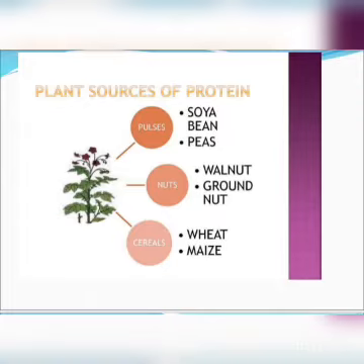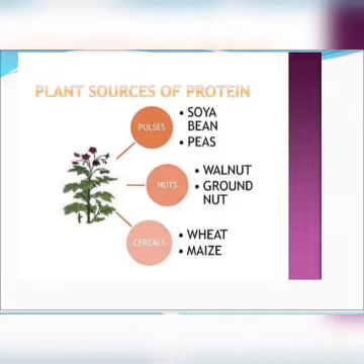What are the important functions of protein? Number 1, it helps in repairing worn out tissue. As our body is made up of cells and tissues, these cells and tissues break from time to time.